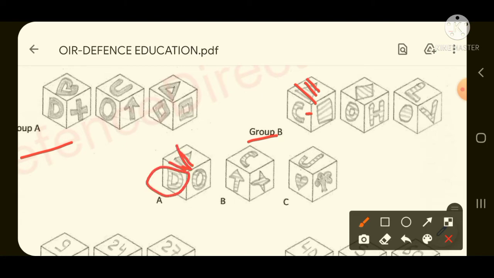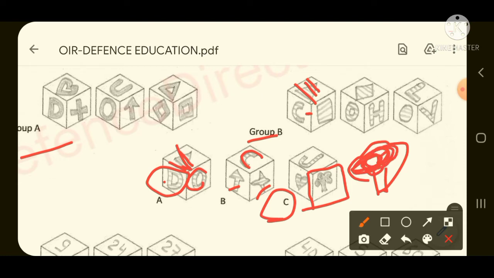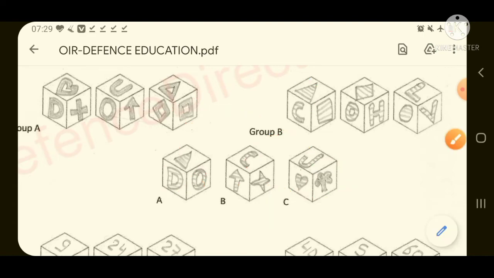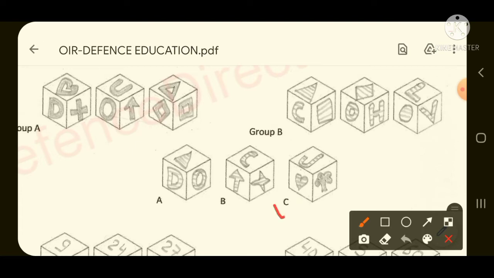If you see in this face, this D is line only, then this O is again line, then C is line, then this arrow is also line, then this star shape is again line. But if you look at option C, see this face of option C, one tree-like shape is there, like this, and here the entire shape is shaded, and it is similar to group A. So group A says that the entire picture, whatever is there in the cube A, has to be shaded completely, and we got the same thing in option C. So the required answer for question number 7 is option number C.